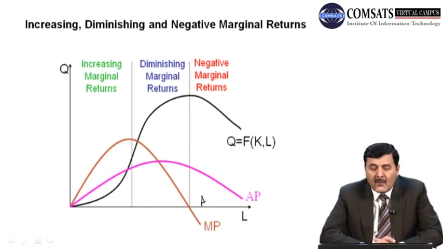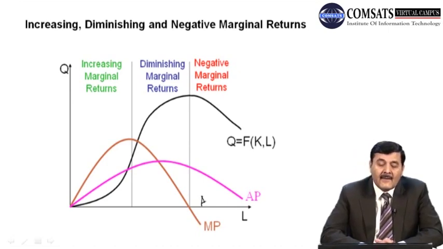सो वी हैव थ्री पॉसिबिलिटीज़, थ्री स्टेजेस ऑफ प्रोडक्शन. द फर्स्ट स्टेज में जब मार्जिनल प्रोडक्ट बढ़ती है तो टोटल प्रोडक्ट भी बढ़ती है. Second में when marginal product is maximum, total product marginal product is 0, and in the third stage when marginal product is negative, total product is going down.